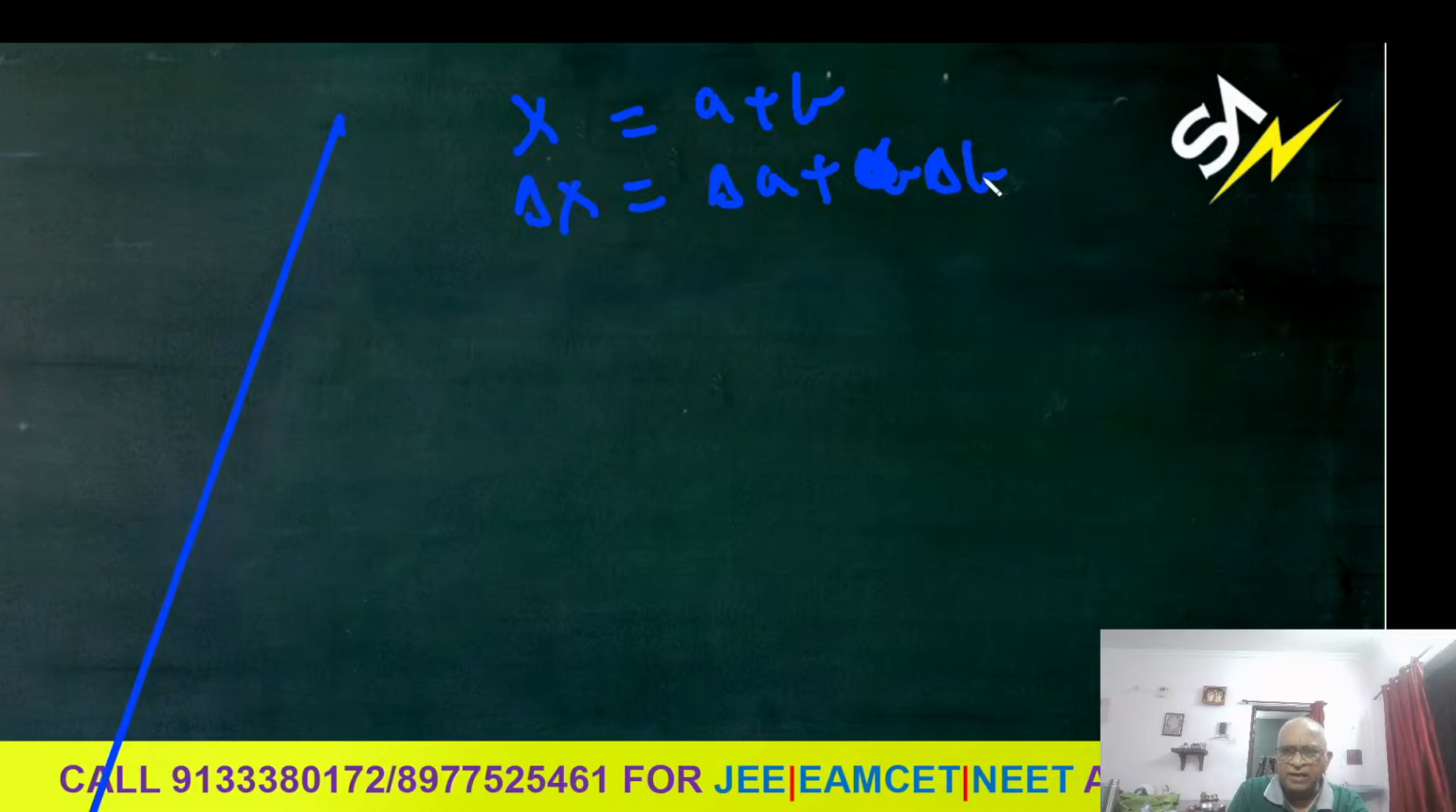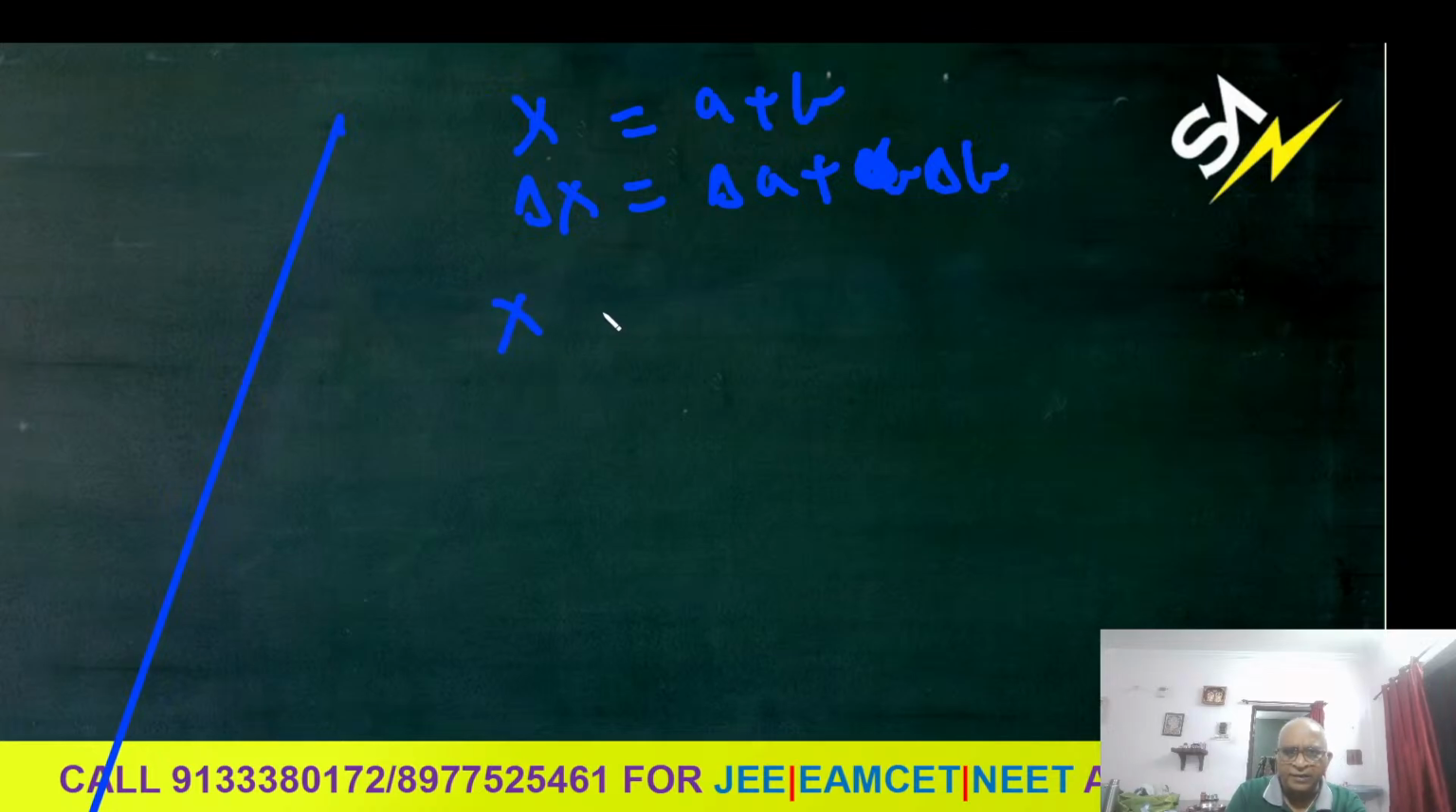In mathematical operations, you have addition: x is equal to a plus b. The absolute error delta x is nothing but delta a plus delta b. Even for a minus b, it is the same: delta x is delta a plus delta b, where delta a is the absolute error in a and delta b is the absolute error in b. So for subtraction also, the operation is a minus b, but delta x is delta a plus delta b.